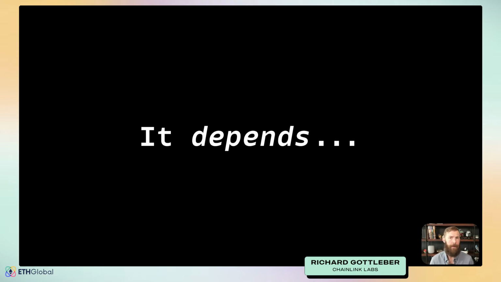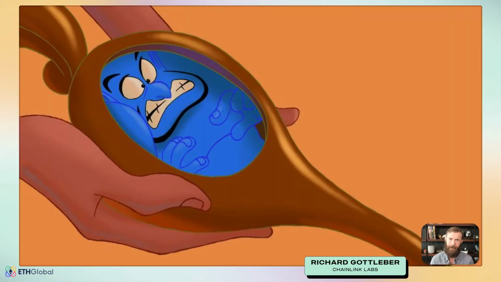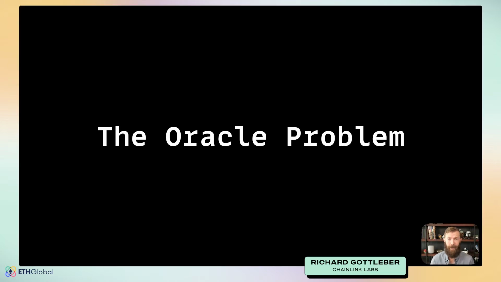This brings me back to smart contracts. They have phenomenal power, much like Genie, phenomenal cosmic power. But deterministic values mean, much like Genie, itty bitty living space, right? They're confined to blockchains. Traditionally, smart contracts can't reach out to the outside world. That's referred to as the Oracle problem.